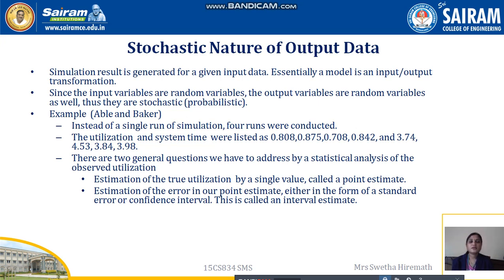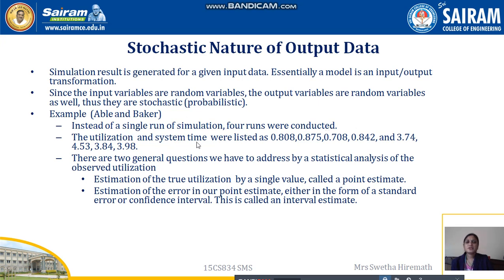So here we are mainly considering random variables as the input to our simulation model. Since the input variables are random variables, the output variables are also expected to be random variables. Thus, we call it stochastic or probabilistic in nature. For example, for Abel and Baker, instead of a single run of simulation, 4 runs were conducted.